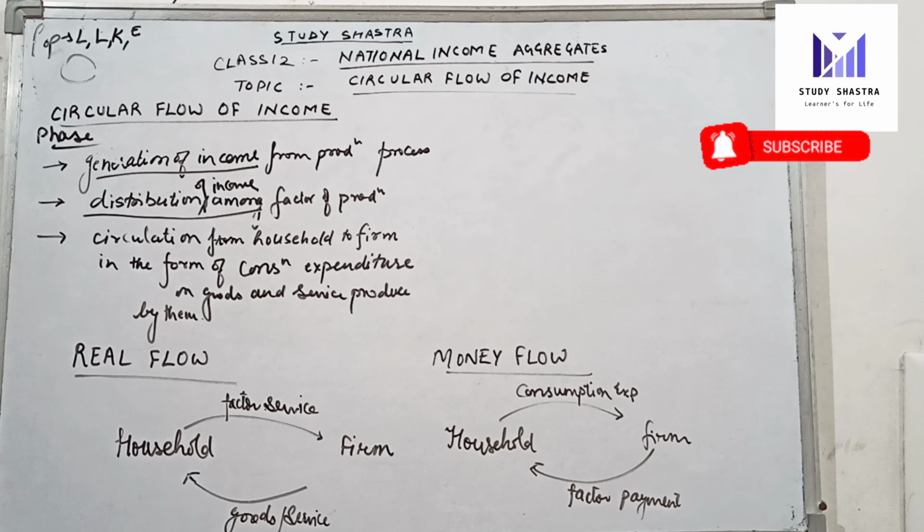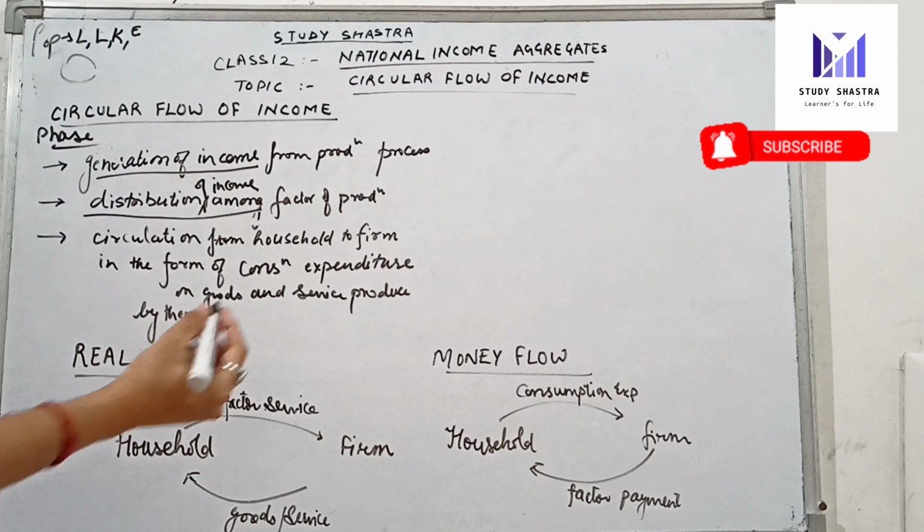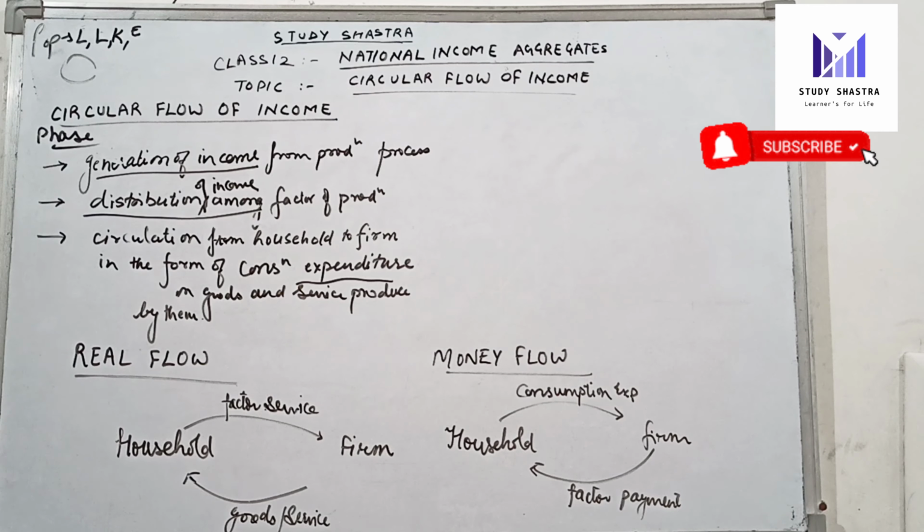This phase involves the flow of factor income from firms to households in the form of rent, wages, interest and profits. And the third phase, as we are talking about circulation of income from households to firms, is the expenditure phase. In this phase, income earned by the factors of production is spent on the goods and services produced by them. And as they are interrelated, when there is a generation of income, then there is a distribution of income, which leads to disposition of the income, that is expenditure.